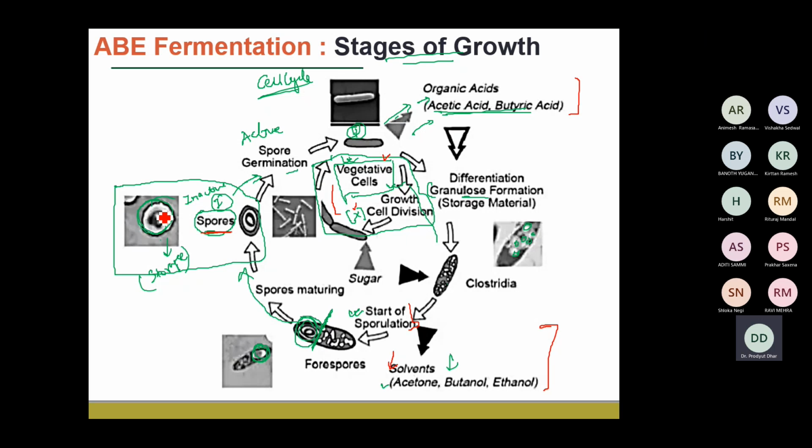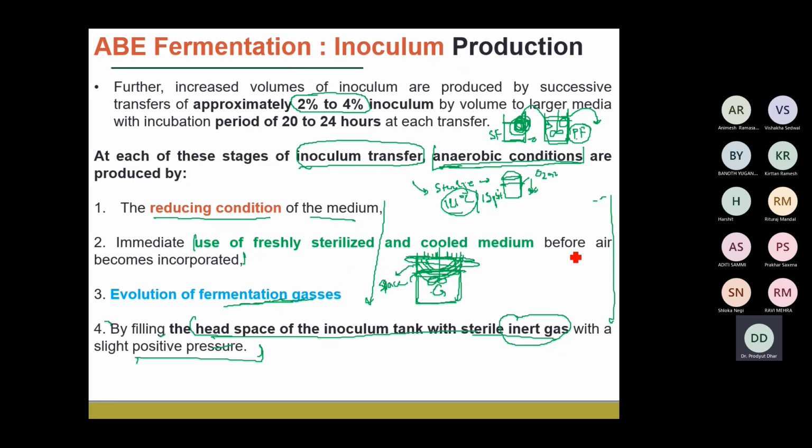During spore formation, it creates a very hard layer outside its surface, so that it is resistant to any sort of environmental changes. However, the production of the solvents will only take place when it is at the initial stage of spore formation.